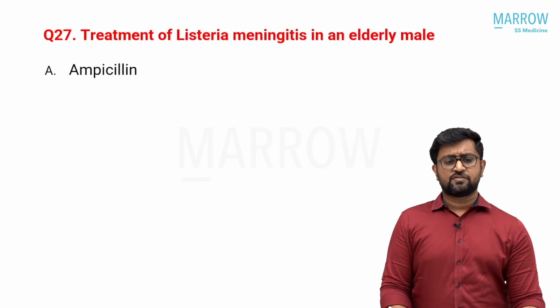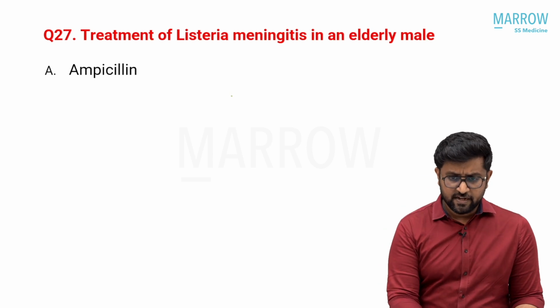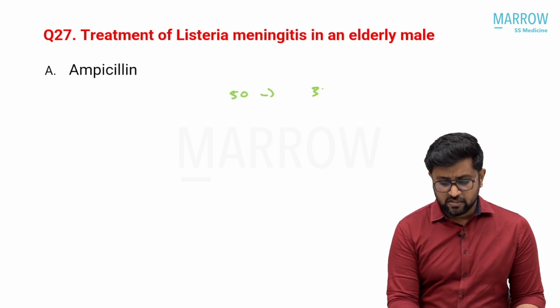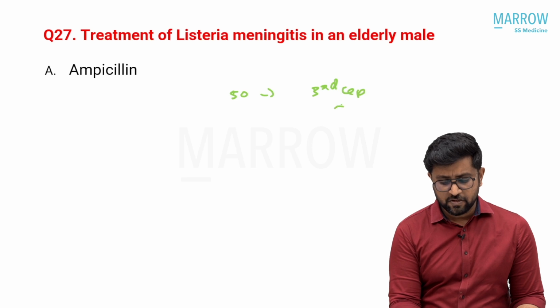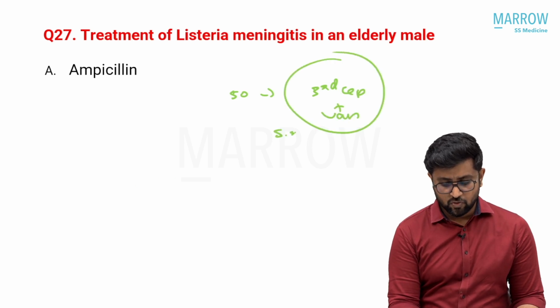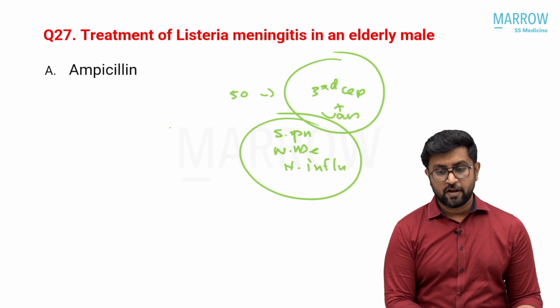The last question, which was treatment of Listeria meningitis in an elderly male, is very simple, which we have discussed. In a patient up to 50 years of age, you will give a third generation cephalosporin plus vancomycin as the drug of choice or empirical therapy. Why? Because you want to cover Streptococcus pneumoniae, Neisseria meningitidis and H. influenzae. These are the three bacteria you are planning to cover.